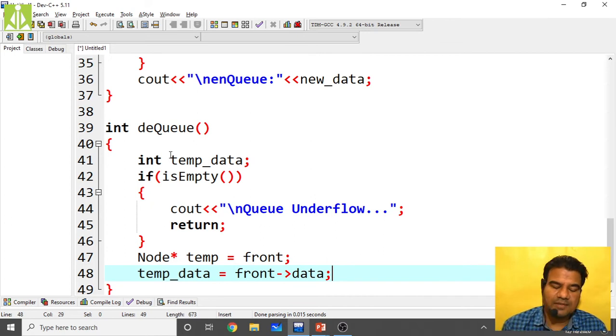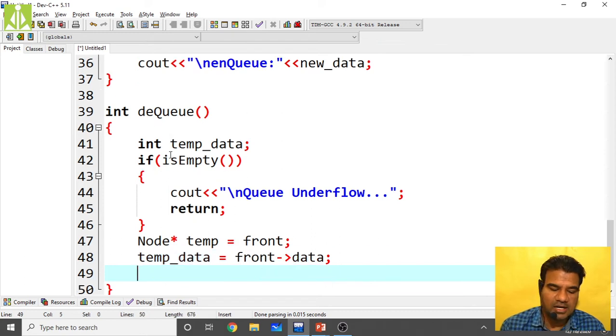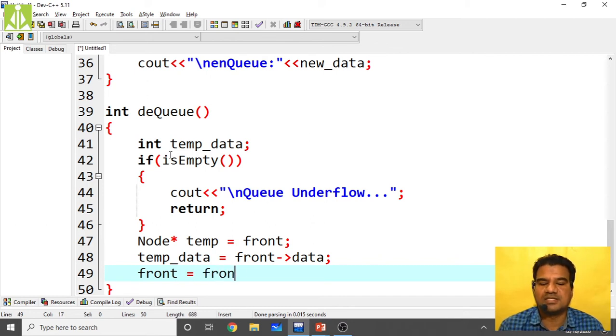So we have read the data inside temp data. Now move the front. How can we move the front? Front equals front of next. This we did many times.